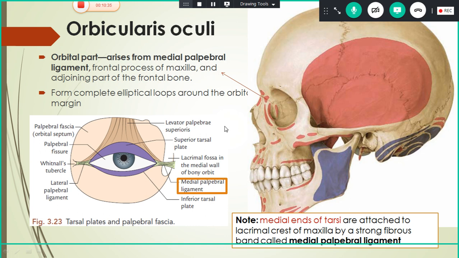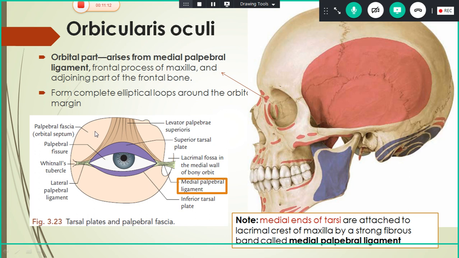Before going into that, just understand this image. If you understand it, you will remember the origin of the orbital part. Okay, this is just a picture of the orbit. Actually, in the orbit, after the bone, you have the orbital periosteum. Next to that you have the skin and superficial fascia. Next to that will be the orbital fascia. That orbital fascia is nothing but the periosteum of the orbit, which thickens to form the tarsal plates.